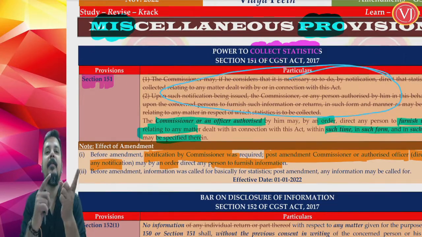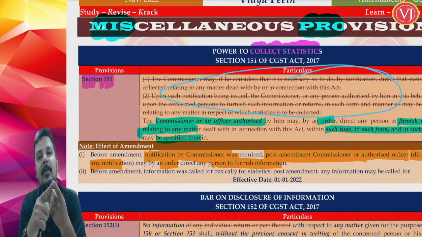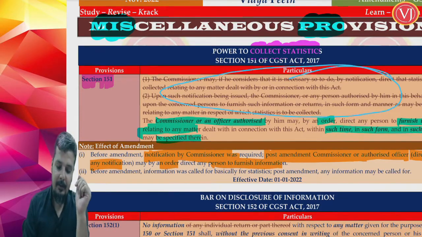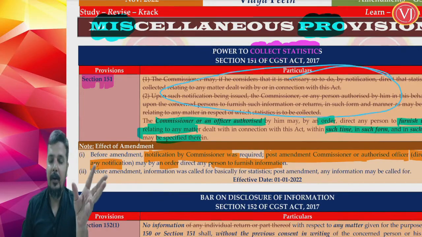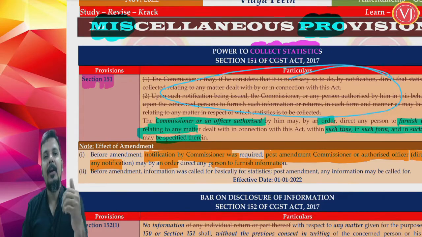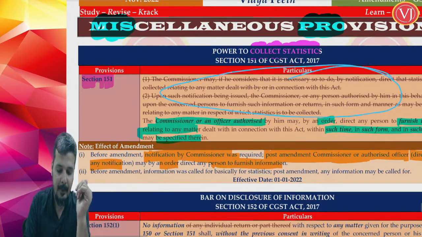So the first amendment is the requirement of giving notification by the commissioner is ruled out. Previously only the commissioner could ask for information, and that too after notification. Now it is the commissioner or authorized officer, directly by an order requiring any person to furnish information. So the requirement of notification is not there.